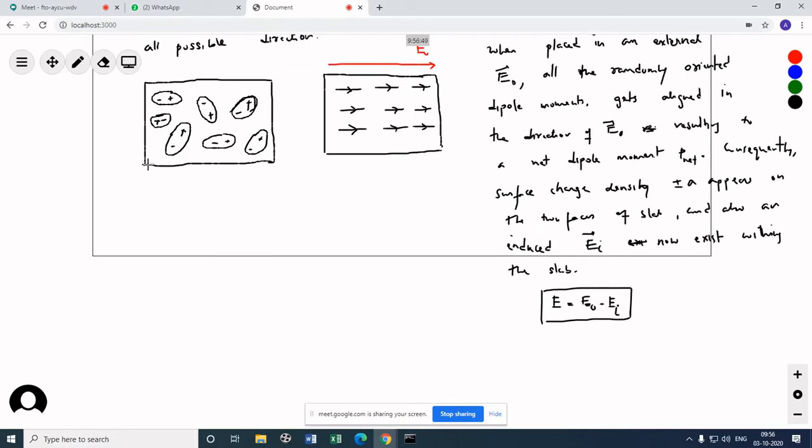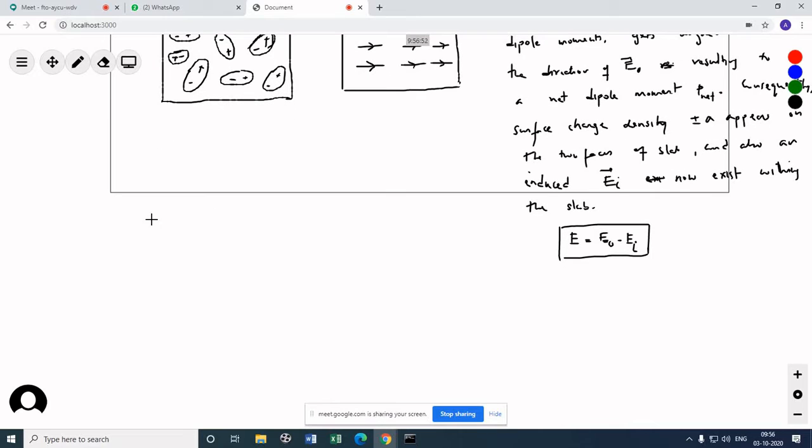Examples of some polar dielectric substances: you can take HCl or KCl, K being the positive charge center of potassium, and this is the negative charge center of Cl.